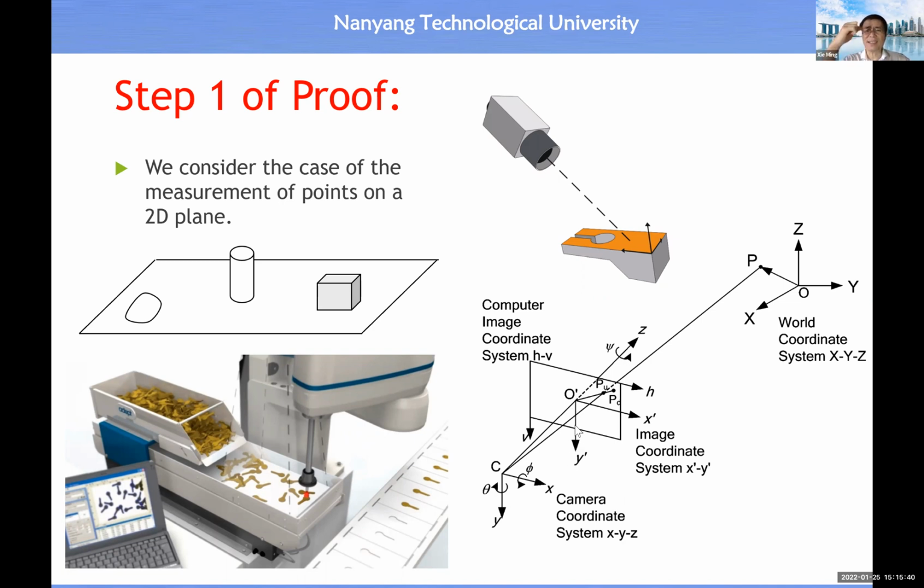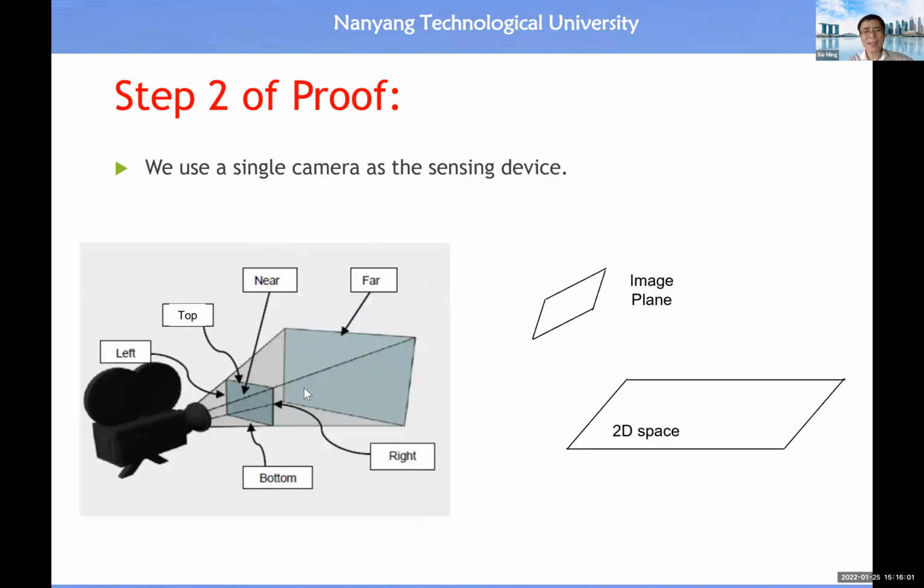After digitization, the output is a matrix of points. For the matrix of points, we consider there is an index coordinate system, so you have a column, you have a row, etc. So these are the definitions of the coordinate systems. This is just to set up a 2D plane. Then we use a single camera to observe the two-dimensional space.